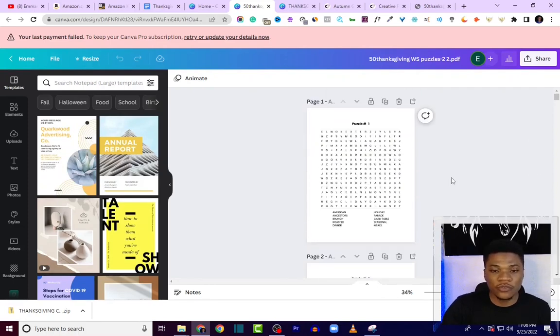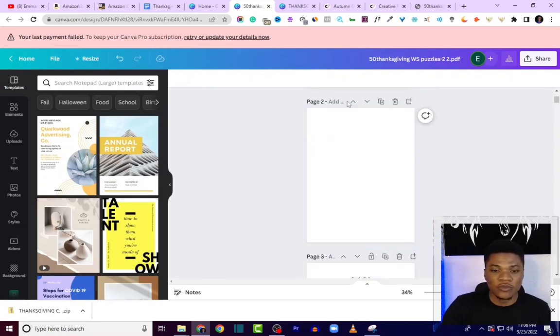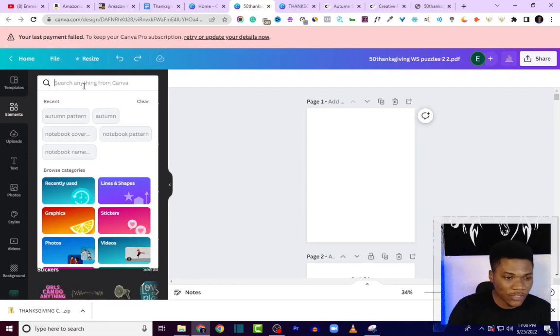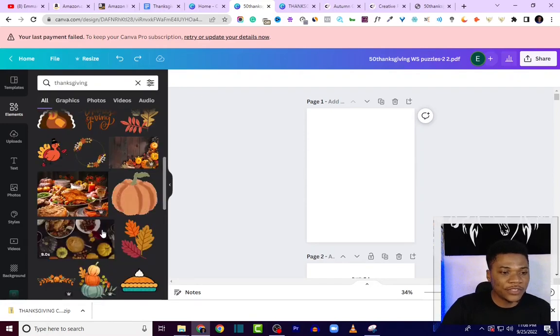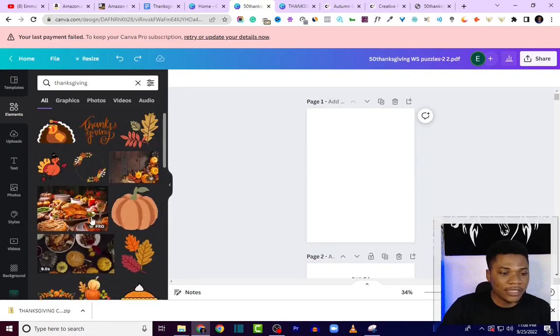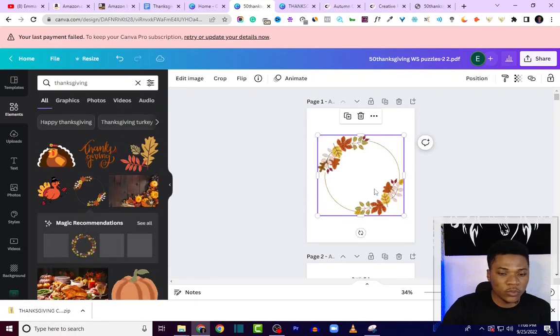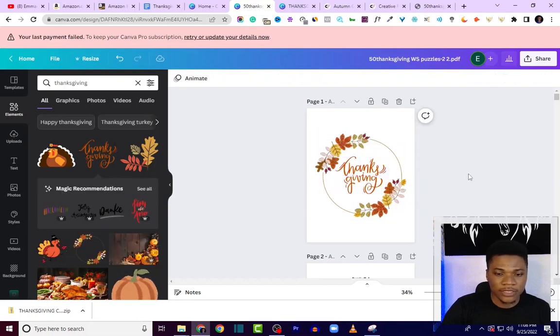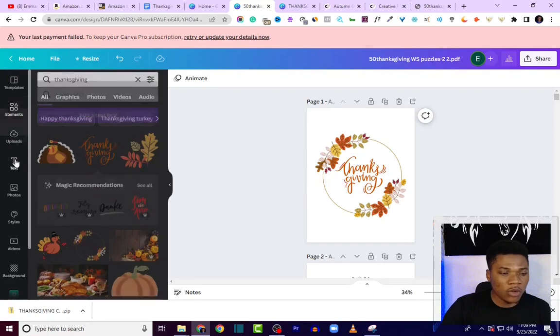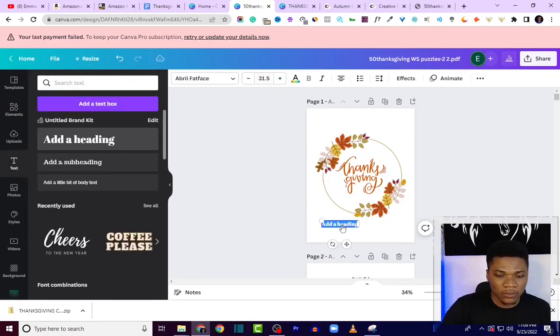Okay, so what I'm going to do first, I'm going to add a blank page, move this page up. So I'm going to add something unique on this first page just to make it different from the template I got. So what I'm going to do, I'll come over to elements, and then you can just search for Thanksgiving. Okay, search for Thanksgiving, and you can see a lot of Thanksgiving related graphics that Canva is showing you. So I'm going to play around with some of these.